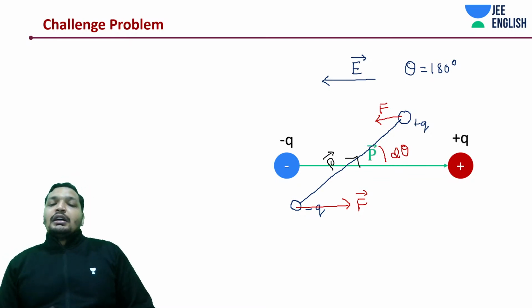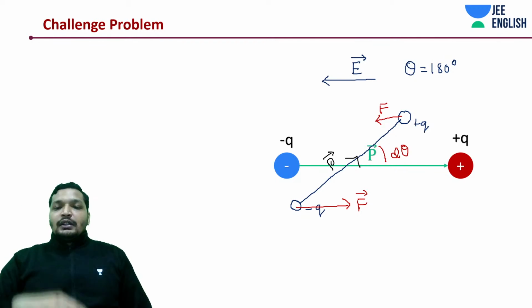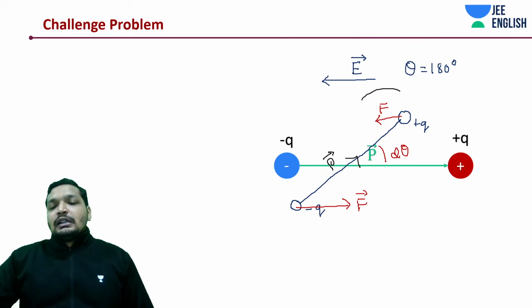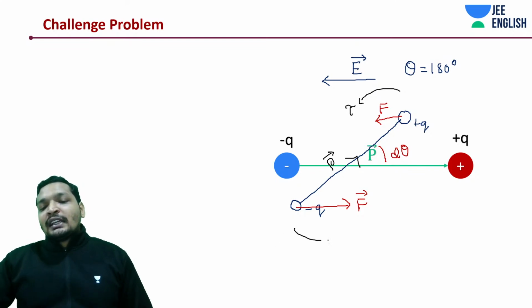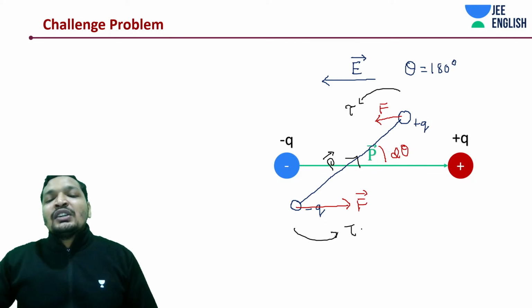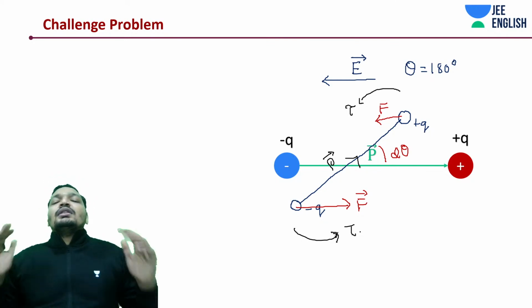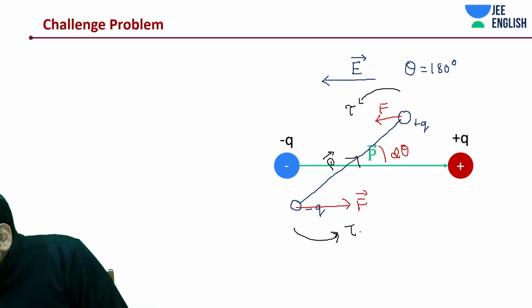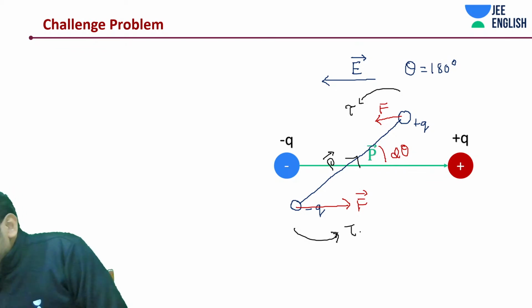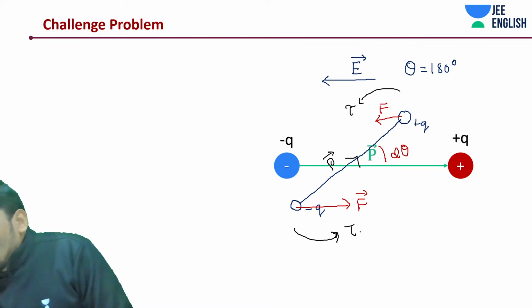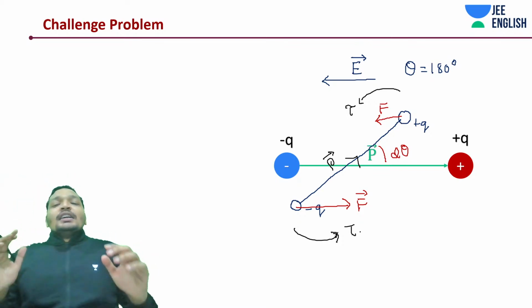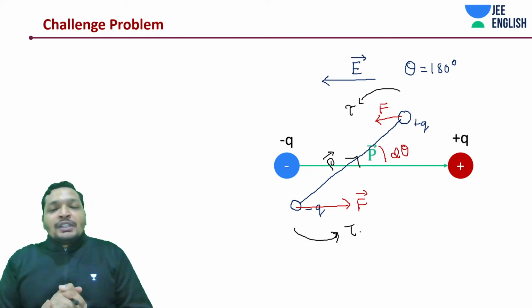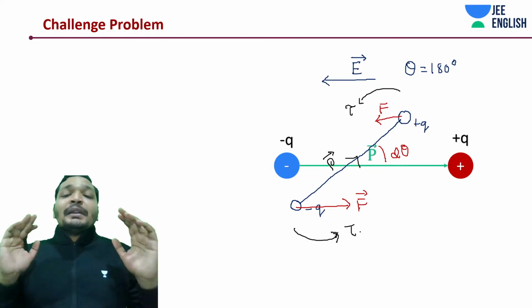And how is your torque? The dipole is going to rotate like this, and this one is going to rotate like this. Is it trying to return to the mean position? No, it's not at all trying to return to the mean position. So is it trying to return to that mean position or not? No, it's an unstable equilibrium.